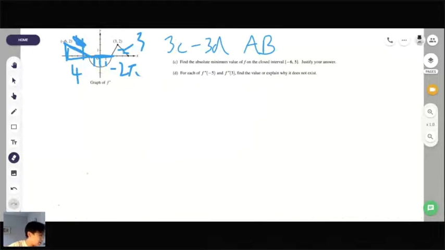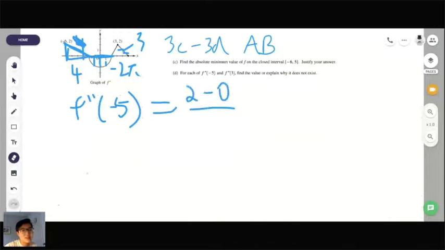So can we find the second derivative of -5, and if so, what would it be? Yep, it's -1/2, and I would show some work for that. I would do change in y over change in x: 2 minus 0 over -6 minus -2. And so then we get -1/2.